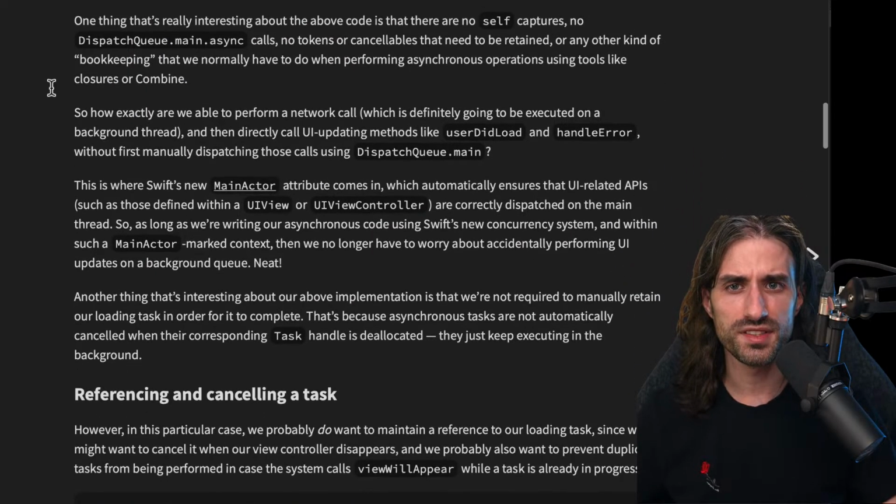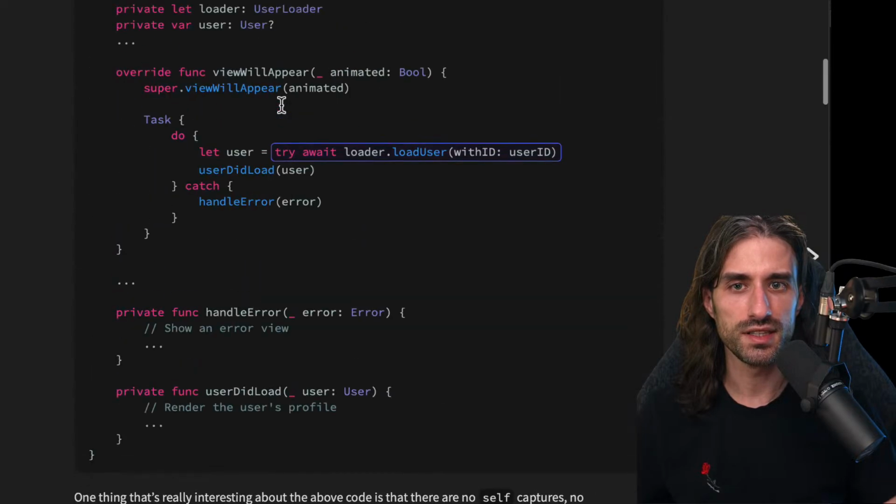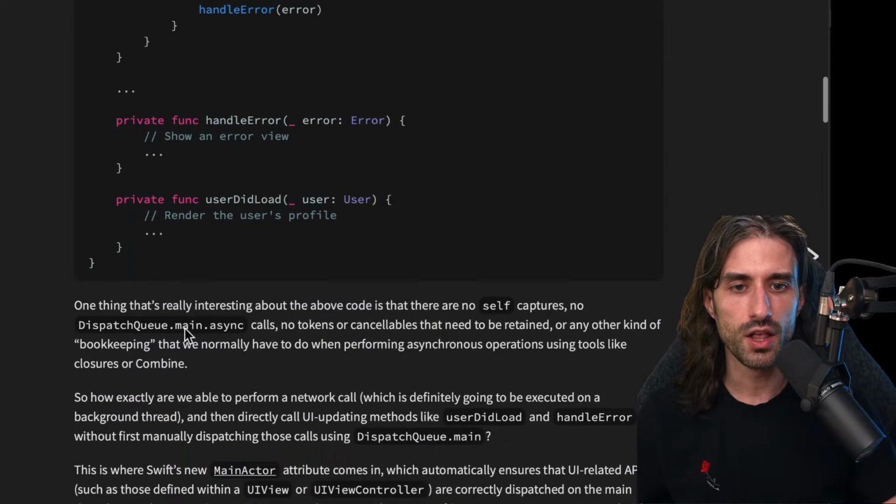One thing that's really interesting about the above code is that there are no self-captures inside this closure, nor are there DispatchQueue.main.async calls, no tokens or cancellables that need to be retained like Combine or RxSwift would require, or any other kind of bookkeeping, what I often call boilerplate, that we normally have to do when performing asynchronous operations using tools like closures or Combine.